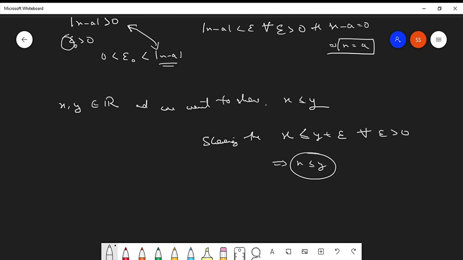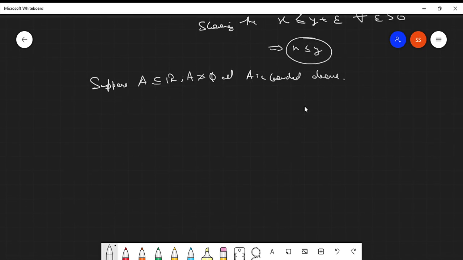From here we get a very important statement which will be useful in the next lecture. Suppose you have a non-empty subset A of R, and A is bounded above. Let alpha be its least upper bound.